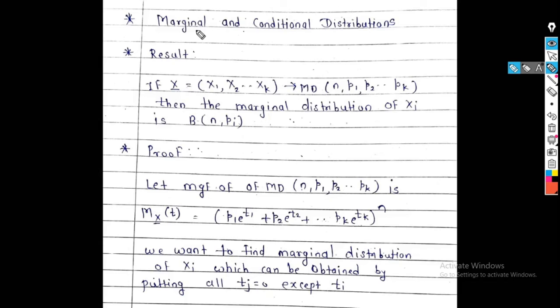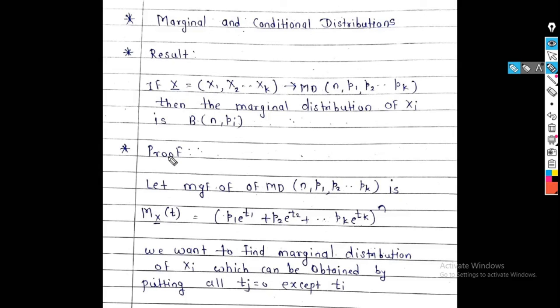So our keen interest is to find the marginal distribution of x1, x2, xk of the multinomial distribution. Our result is: if vector x, that is x1, x2, xk, follows a multinomial distribution with parameters n, p1, p2, pk, then the marginal distribution of xi, that is the individual distribution of x1, x2, xk, follows a binomial distribution with parameters n, pi, that is p1, p2, pk, for i running from 1 to k.